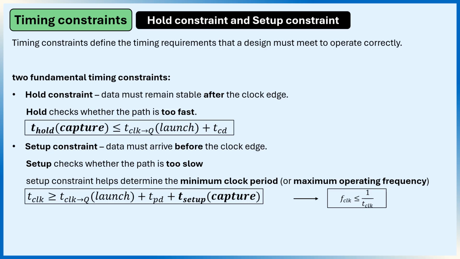An important point to remember is that hold analysis does not depend on the clock frequency. Setup constraint. The setup constraint checks whether the data arrives too late. To satisfy the setup constraint, the clock period must be greater than or equal to the launch flip-flop clock to queue delay plus the slowest delay through the combinational logic plus the setup time of the capture flip-flop. This constraint determines the minimum clock period, which also determines the maximum operating frequency of the design.